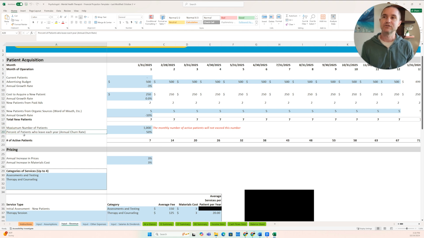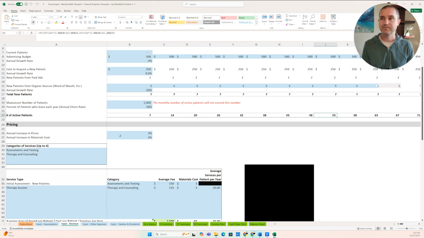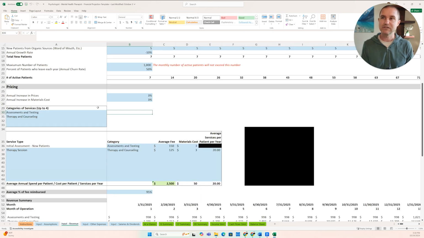We said percentage of patients who leave each year is 50%. So basically that means the average patient term or time with you is going to be 2 years on average. And so that helps us calculate our number of active patients here each month. As we bring in new patients, but then some percentage of our patients leave each month as well, we can build up this number of active patients here. We can set an inflation rate here for prices and increases in material costs.